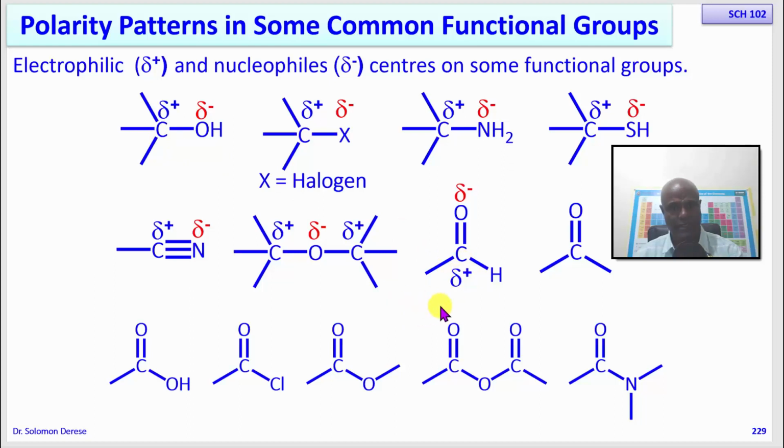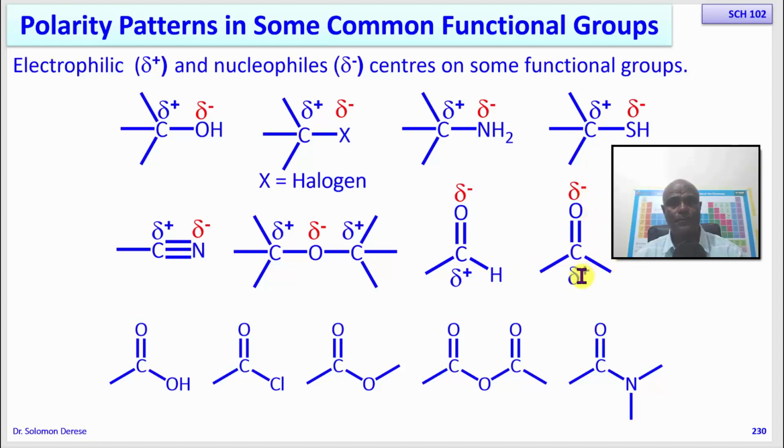You remember a nucleophile is either partially negative or fully negative, which can be attracted to this. So if you compare the electrophilicity of the carbonyl carbon and the carbon of an alcohol, the carbon of carbonyl compounds like aldehydes is more electrophilic. It's the same case for ketones.